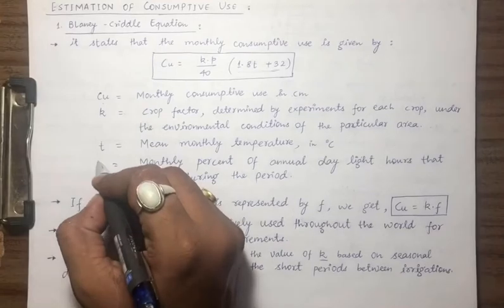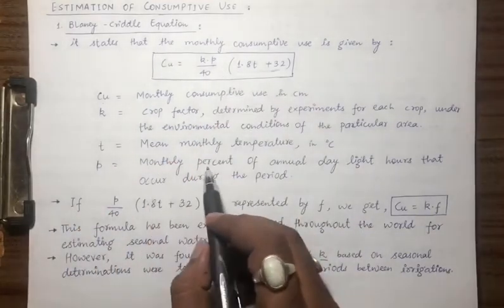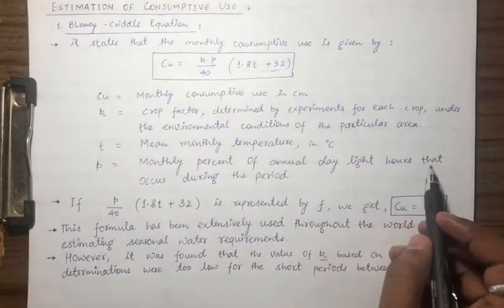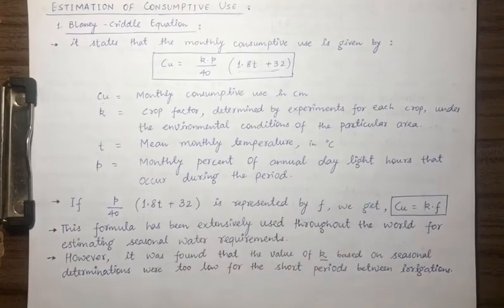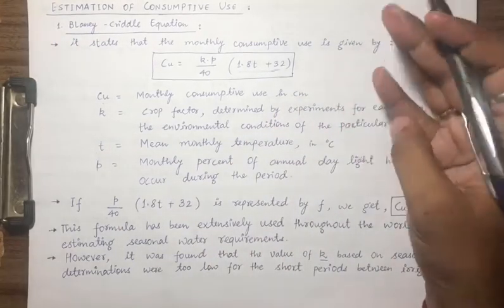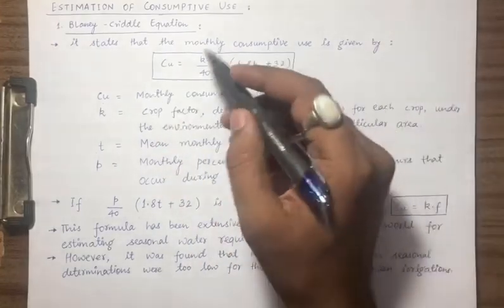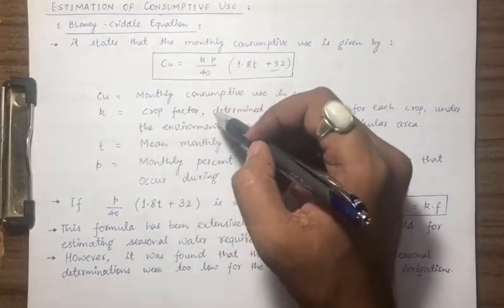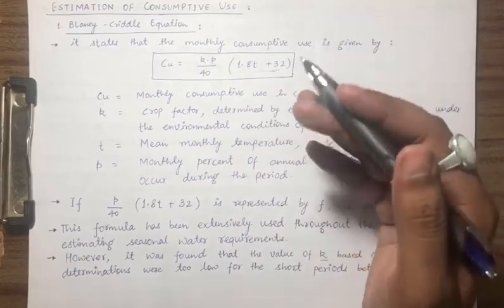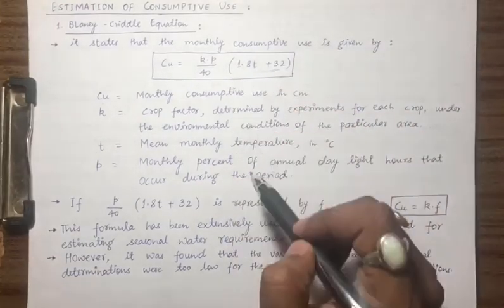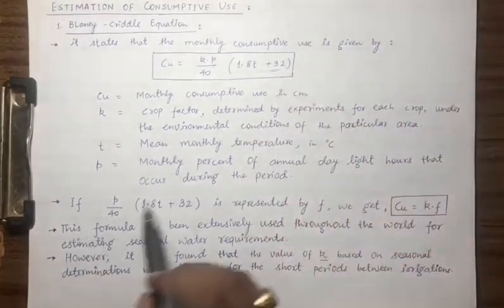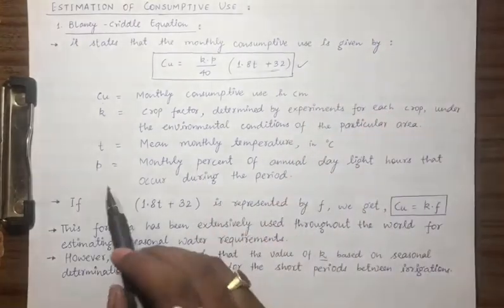P is the monthly percent of annual daylight hours that occur during the period. So consumptive use depends upon temperature and sunlight. So we have combined them, and one factor incorporates the other factors apart from sunlight and temperature. So this is a very simple formula.